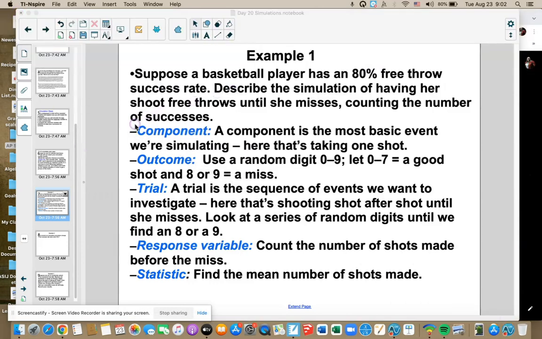So these are the components, if you will, of running a simulation. What's the component? It's what are you doing? Well, we're shooting basketballs, so I want to represent shooting a free throw. What's an outcome? I'm going to assign digits to shooting a basketball, some of them good, some of them bad.